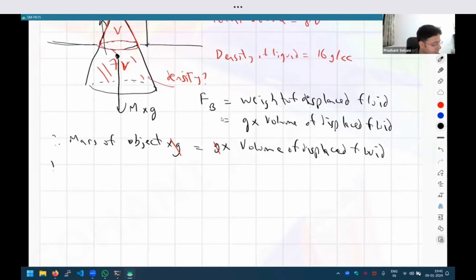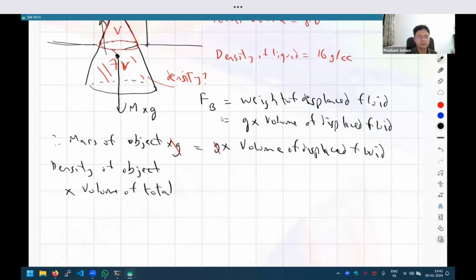So I can replace mass with the density of the object times the volume of the total object, right? Because it doesn't matter how much it is sunk or how much is below the liquid, above the liquid does not matter, right? So the total volume of the object times its density is equal to the volume of displaced fluid,